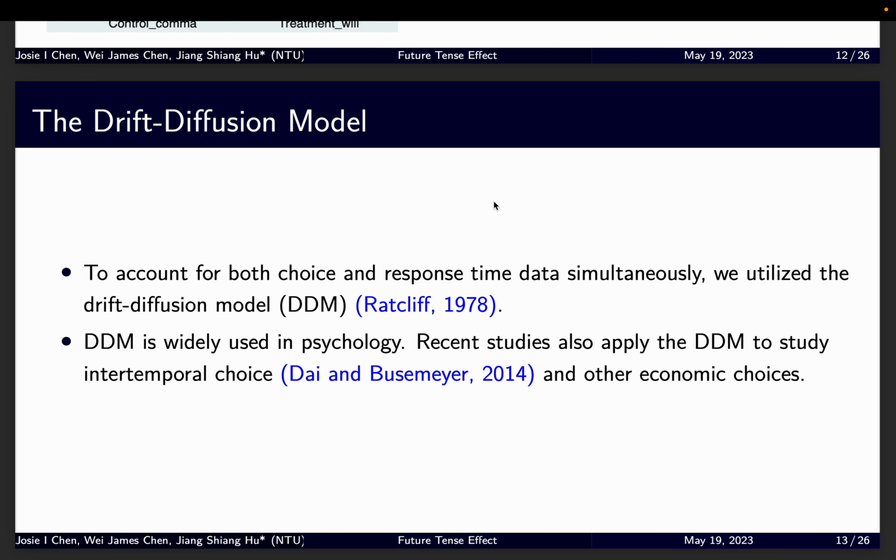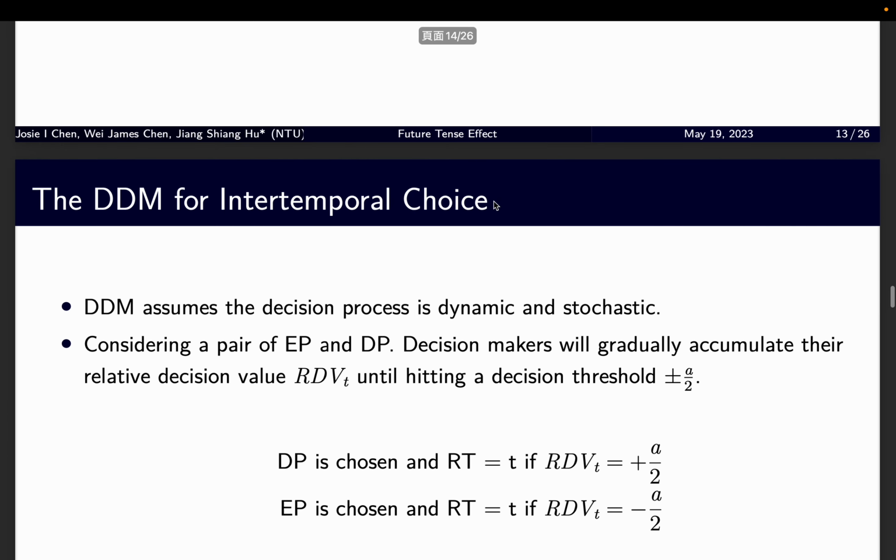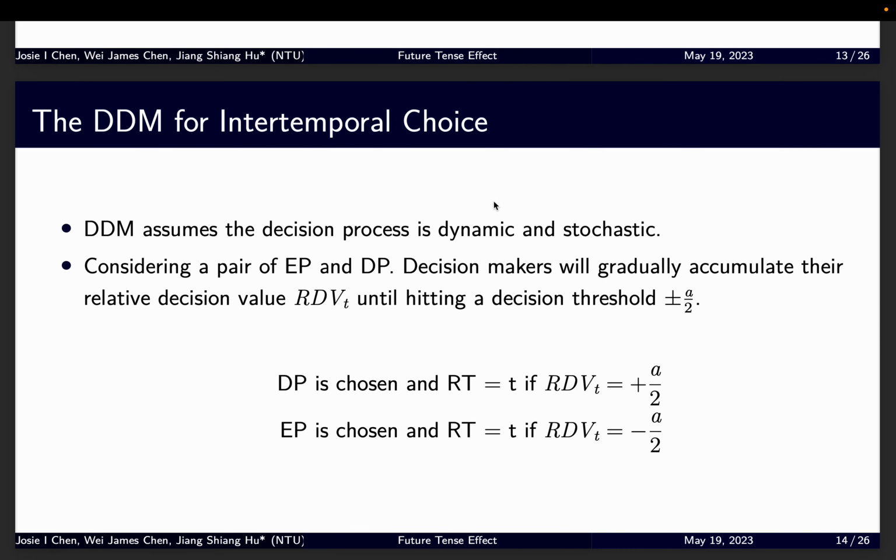To account for both the choice outcome we see and the response data we observe, we utilize the drift diffusion model, DDM. DDM is widely used in psychology, while recent studies also apply it to intertemporal choices and other economic decisions. Here we introduce how the DDM works for the intertemporal choices.